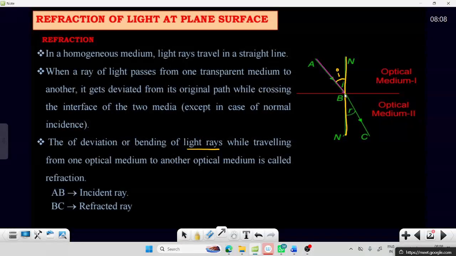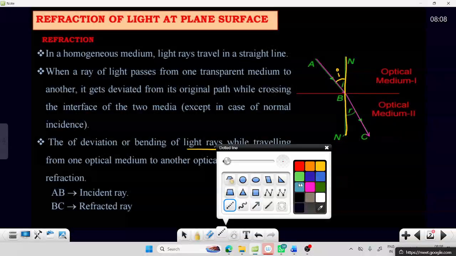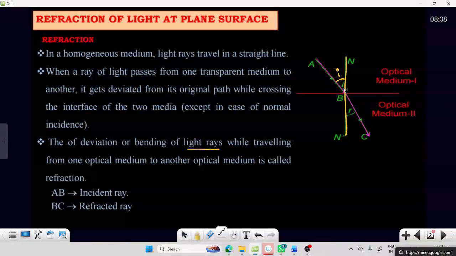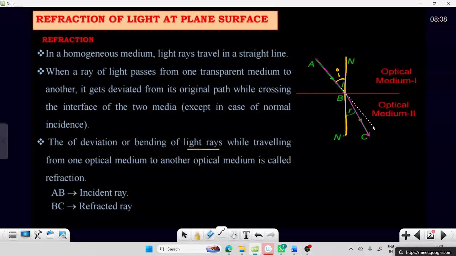Now this light ray will get deviated from its original path. Actually the light ray wants to go in a straight path like this. But because the medium changes, the light ray will get deviated. It will move either away from the normal or towards the normal, when the light ray is moving from one optical medium to another optical medium.